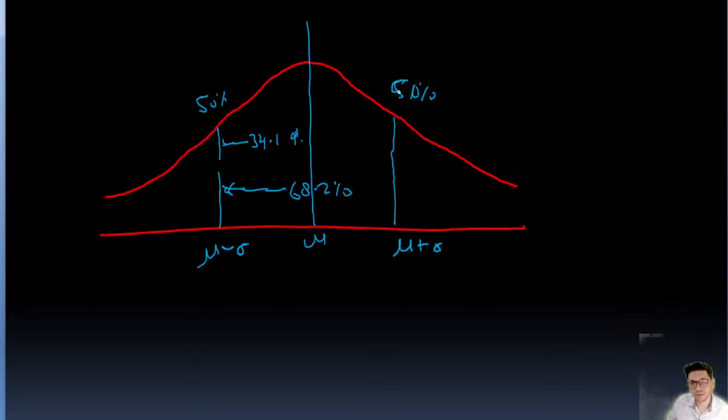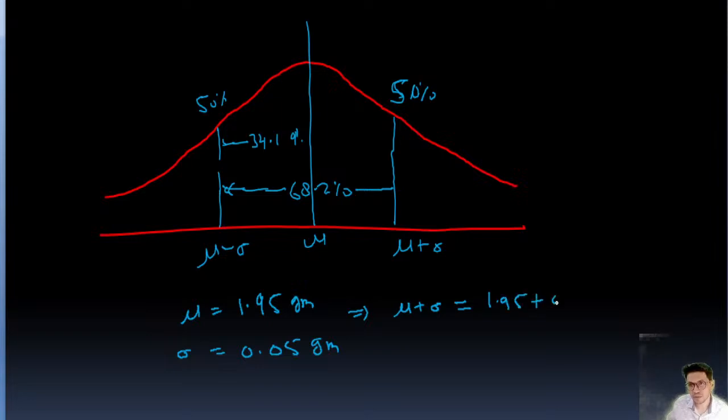This is 50%, this is 50%, and this is mu, and this total value we know is 68%, normally distributed. Now we have been given the value of mu as 1.95 gram, and sigma is 0.05 gram.